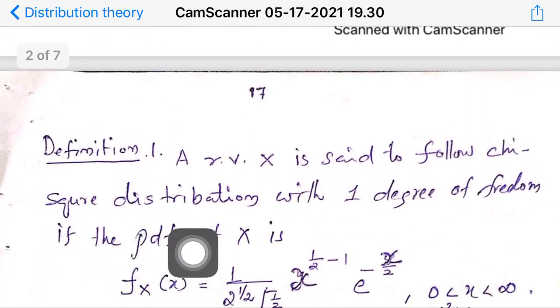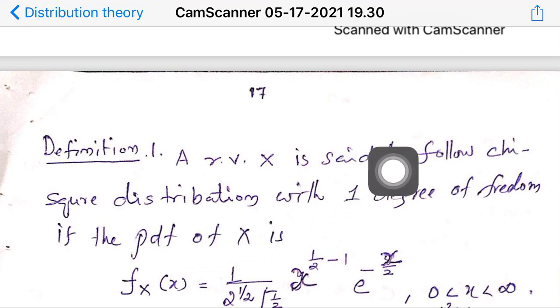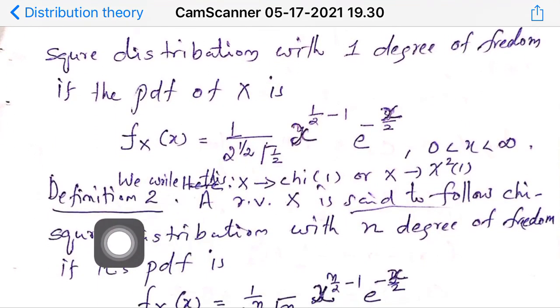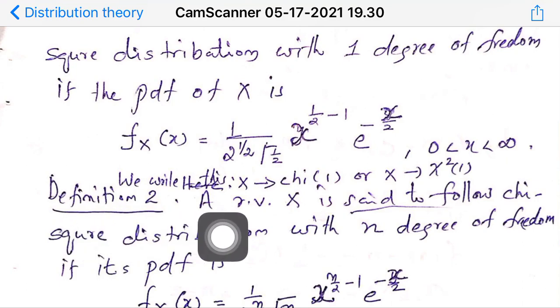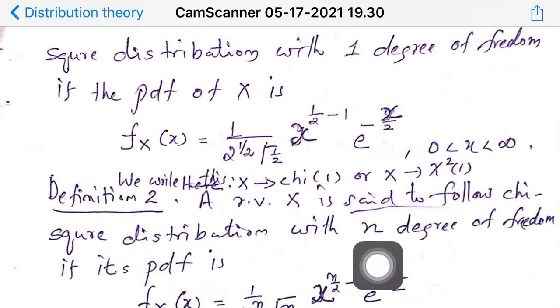Now we come to the definition of a chi-square distribution with 1 degree of freedom directly like this. And we come to definition 2, which is the chi-square distribution with parameter n, small n, which is a positive integer. In this definition, a random variable X is said to follow a chi-square distribution with n degrees of freedom; the parameter is called degrees of freedom, and there are some reasons for that.